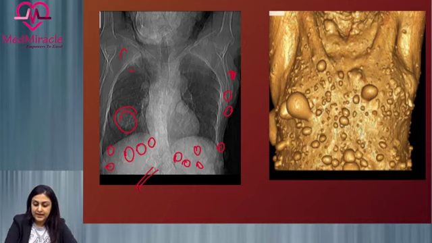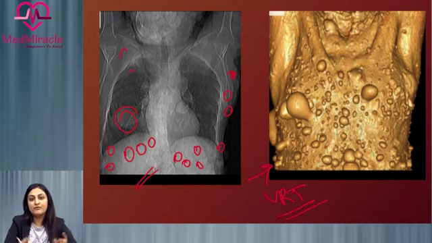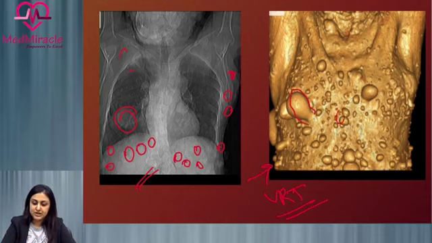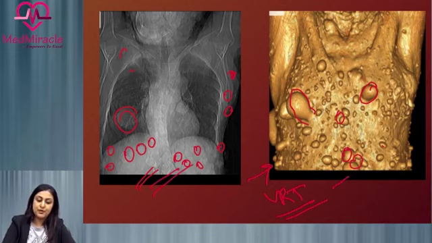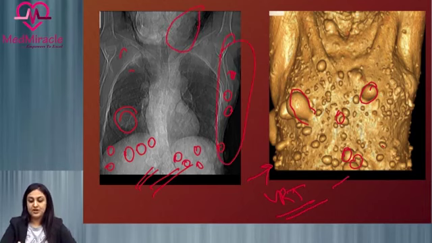And here again in this VRT image, which is nothing but a volume rendered image of a CT. So this is CT which has been converted into a volume rendered image where we are seeing these projecting nodules in the chest of this patient. These are nothing but cutaneous neurofibromas. So this is CT and a corresponding X-ray image where we are seeing these multiple soft tissue tumors in the neck as well as the chest of the patient, which are nothing but cutaneous neurofibromas.